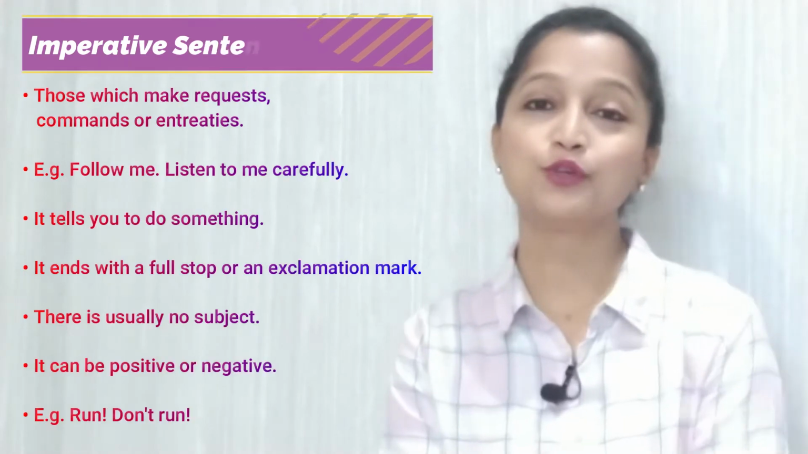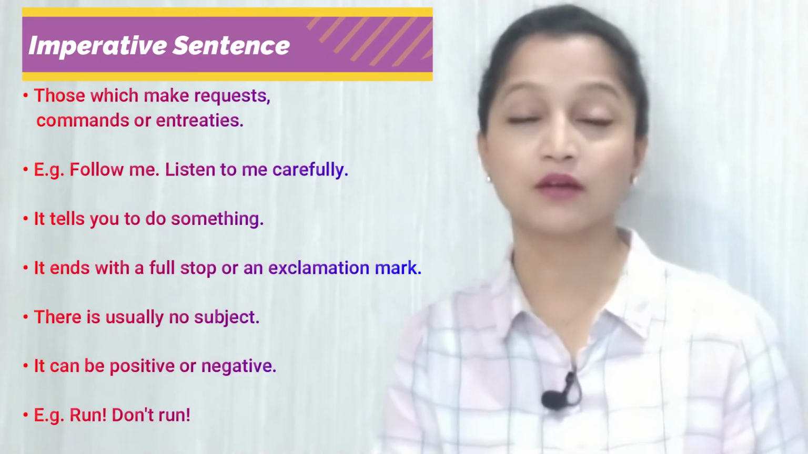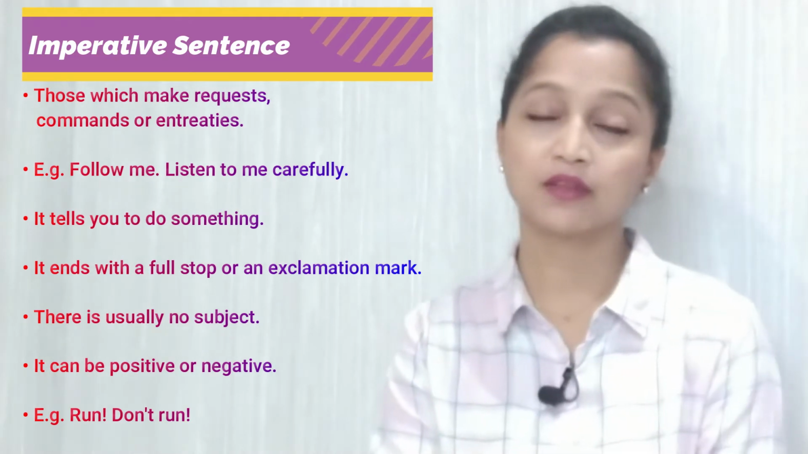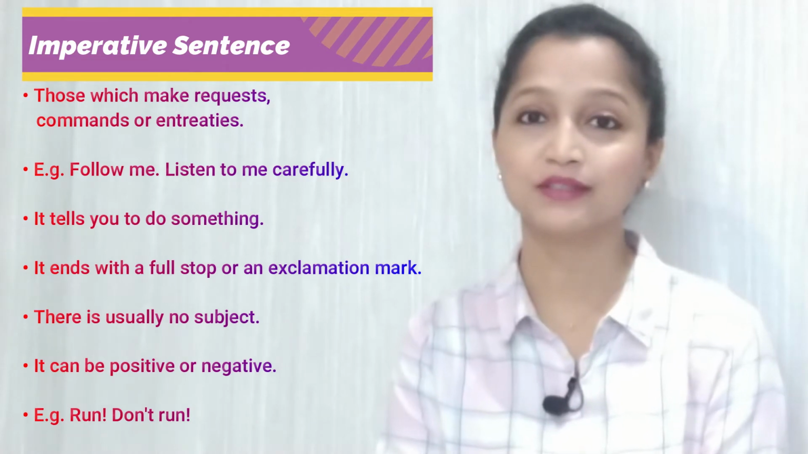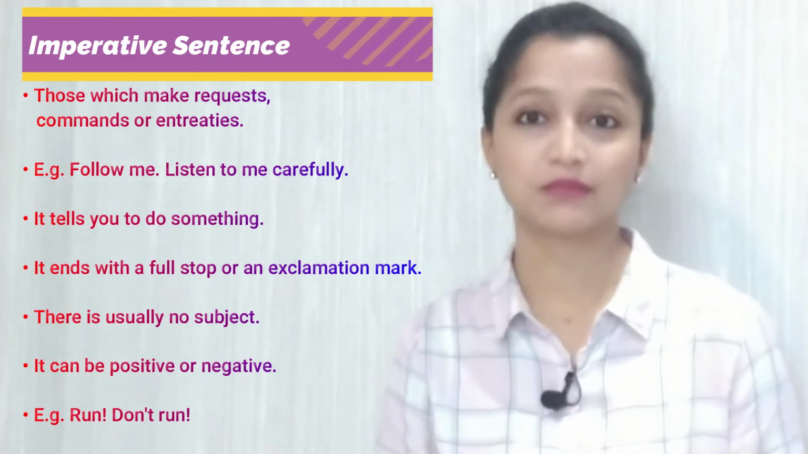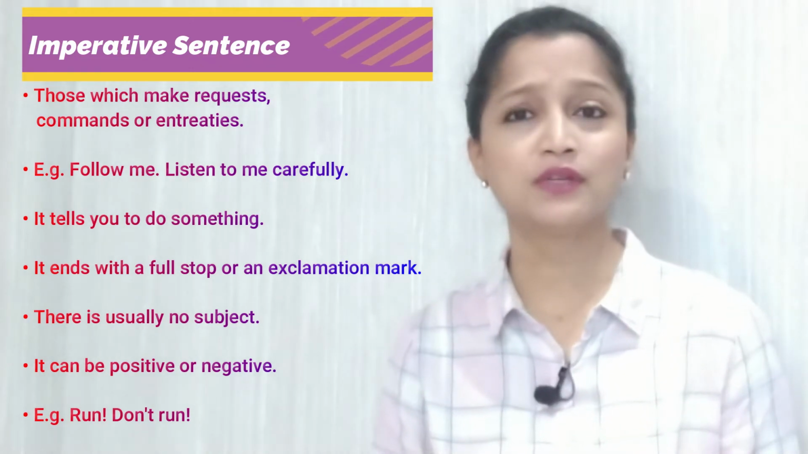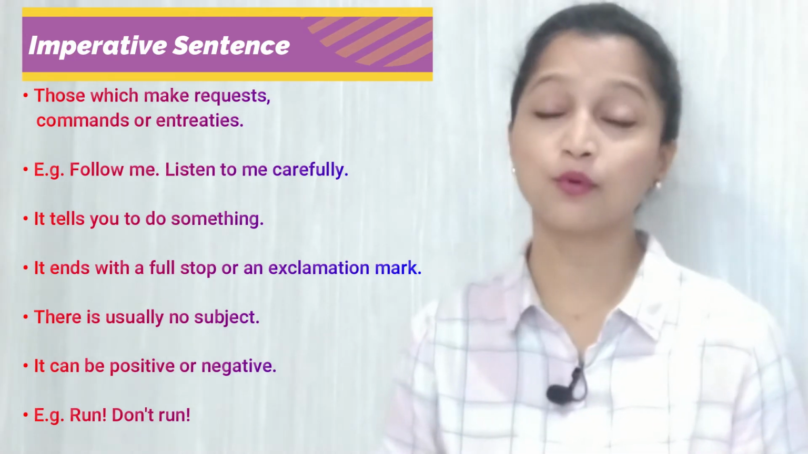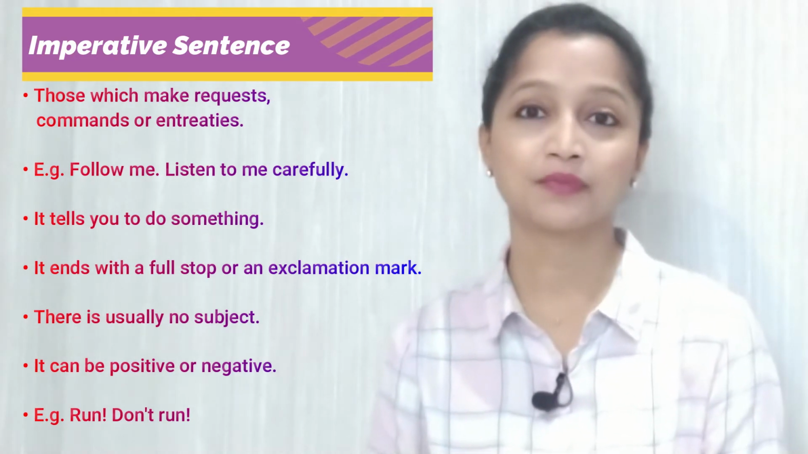The third type of sentence is the imperative sentence. Those which make requests or commands or entreaties. For example, follow me or listen to me carefully. Okay, so these kinds of sentences generally tell you to do something. Now, these sentences generally end with a full stop or an exclamation mark or an exclamation point.